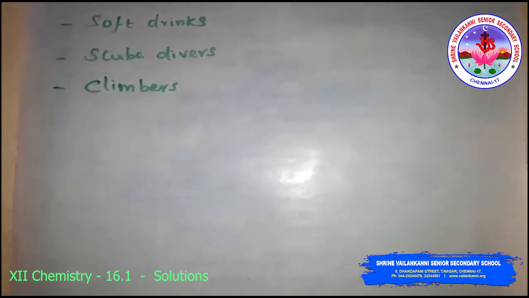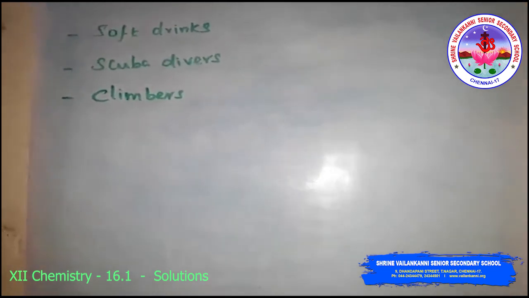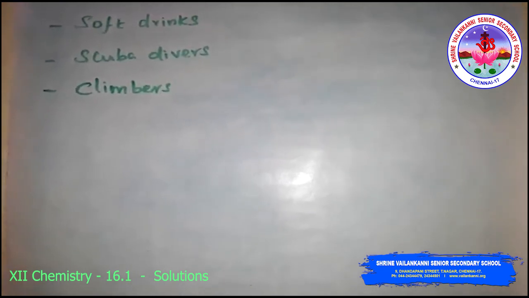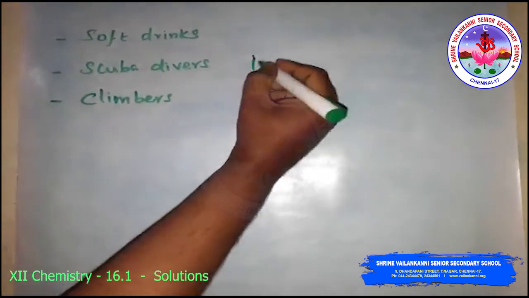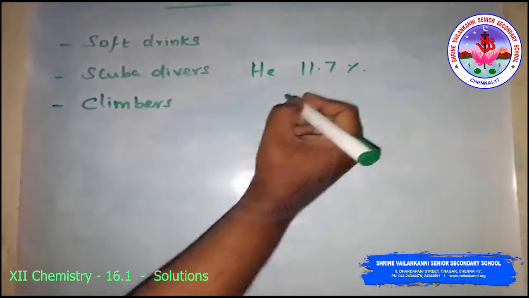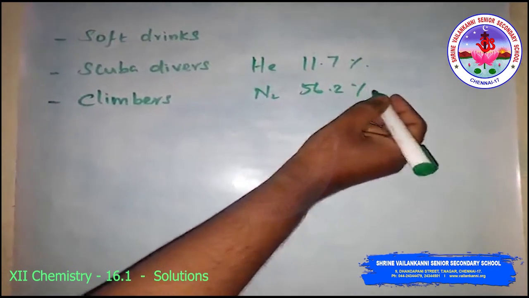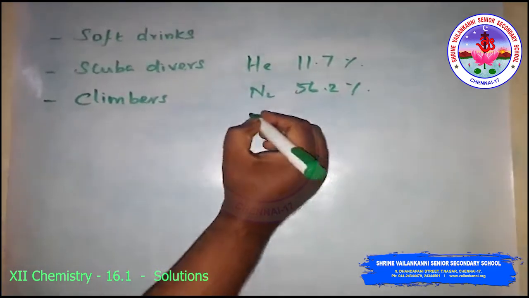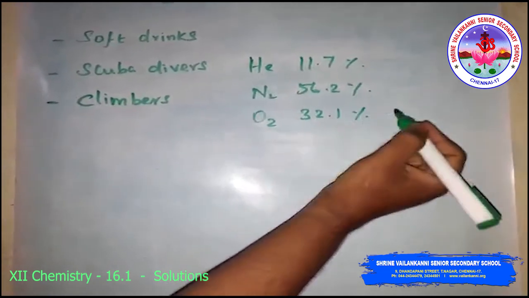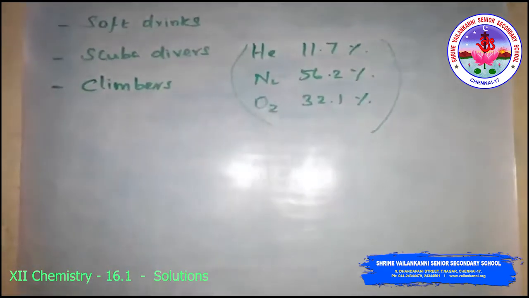So to avoid the bends as well as the toxic effect of the high concentration of nitrogen in the blood, the tank used by scuba divers is filled with air diluted with helium. That is, the percentage is 11.7% of helium, 56.2% of nitrogen and 32.1% is oxygen. So scuba divers use this proportion of gases.